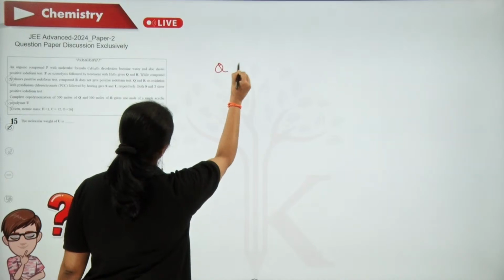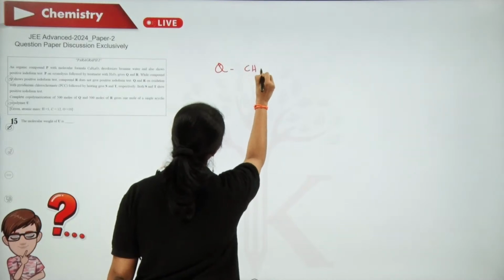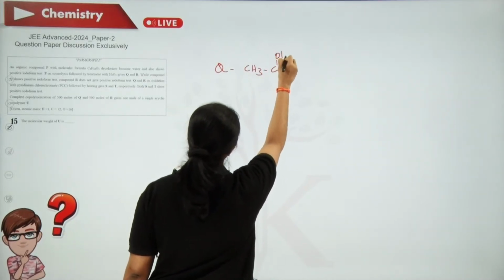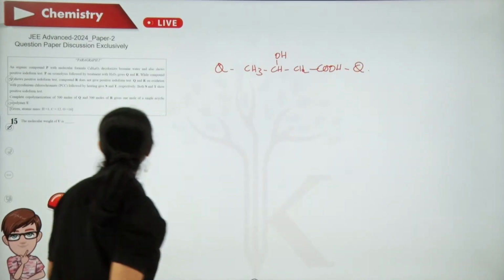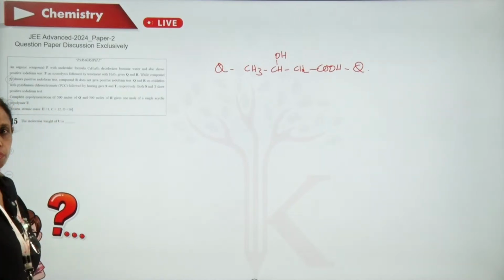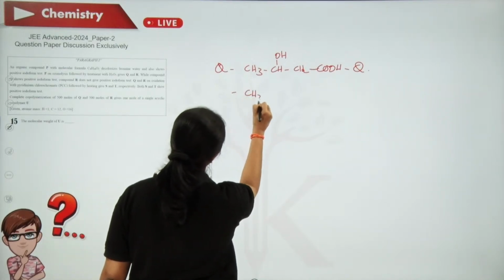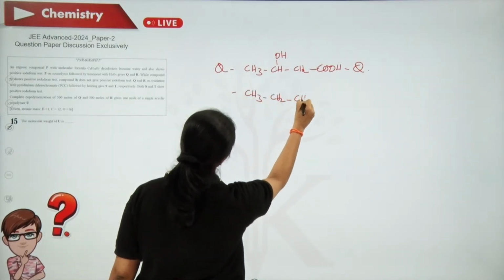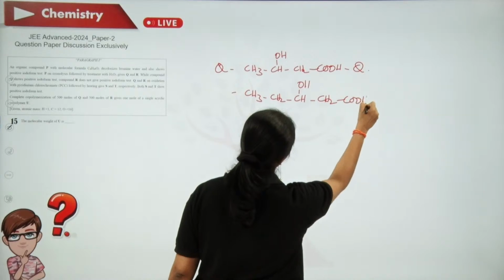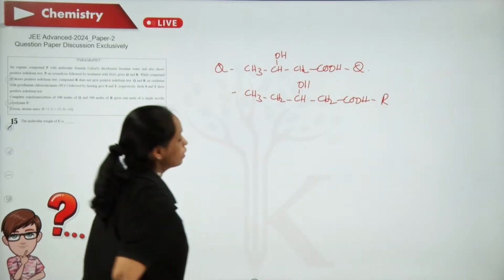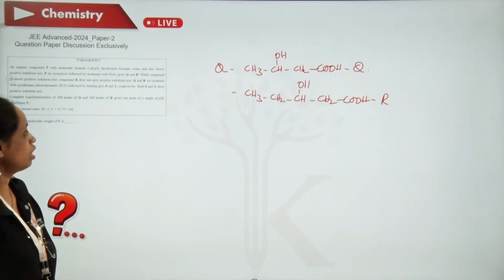So Q, when you take, is beta hydroxy butyric acid, CH3, CH, OH, CH2, COOH. This is Q. Likewise, R is beta hydroxy valeric acid, that is CH3, CH2, CH, OH, CH2, COOH. This is R. These are the monomers for the polymerization of PHBV.